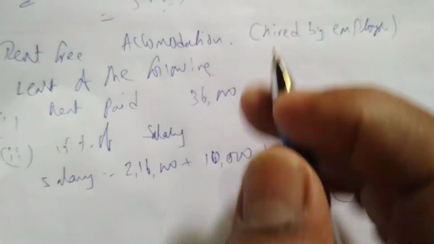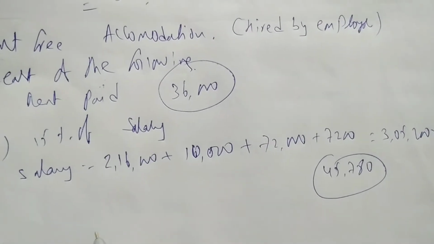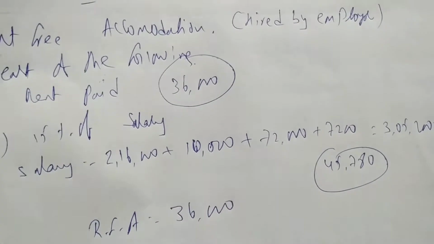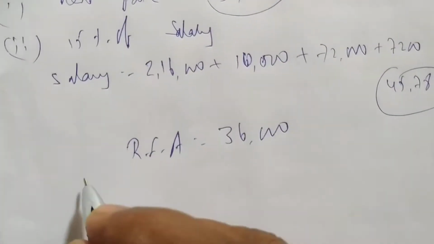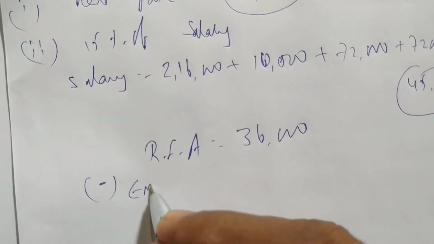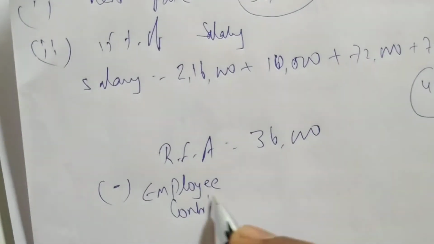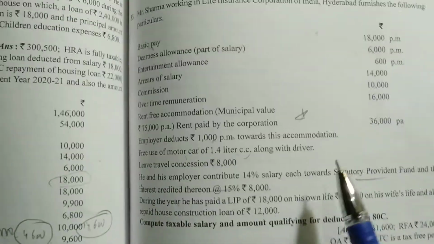So this one amount and rent paid one amount, whichever is the least is rent paid 36,000. So RFA is 36,000, minus from that the employee contribution. Employee is also giving. How much is he giving per month? 1,000 is giving.